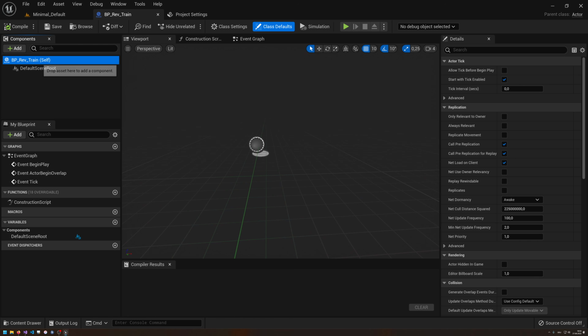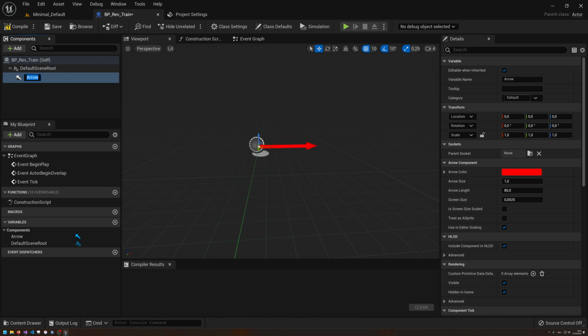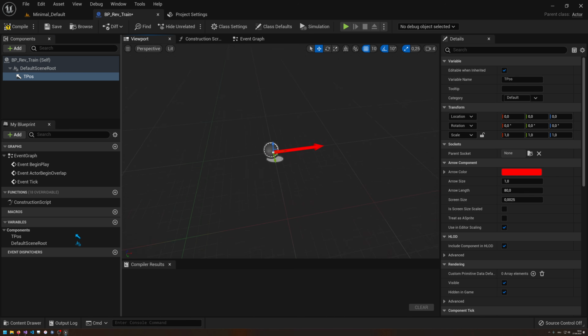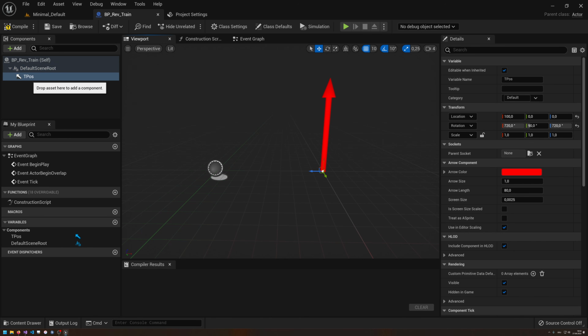Well, what I do want to do, I have this default scene root. Let's add an arrow component, because I really love the arrow component. I want to call this TPOS for train position. And let me quickly rotate this around here so that it stands as is. And then I'm just going to offset this somewhere to here. And now if I go to the default scene root, okay, yeah, we're just going to apply the rotation to the actor itself.